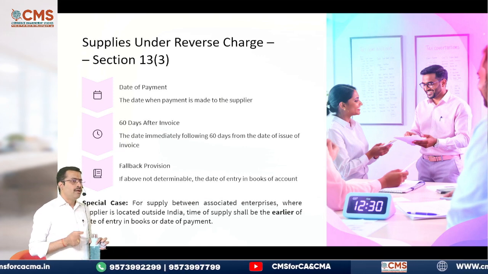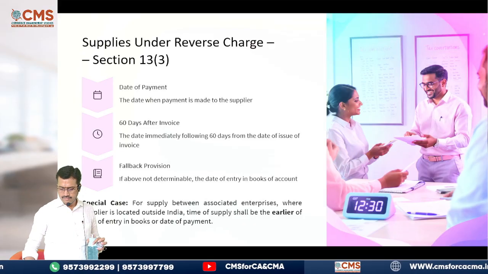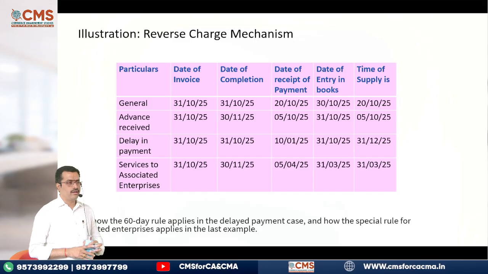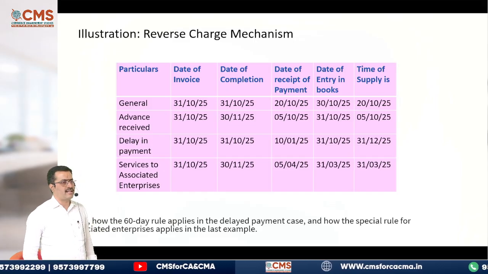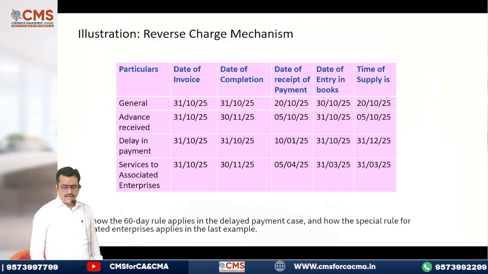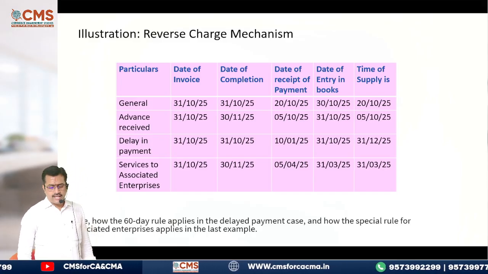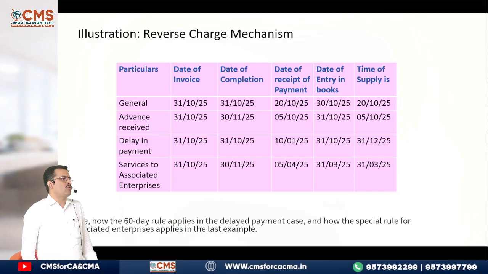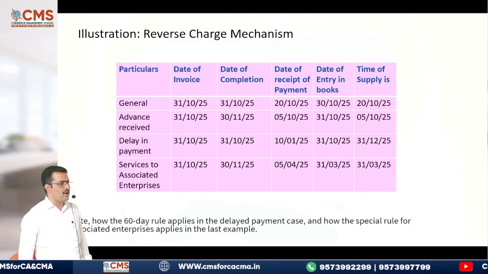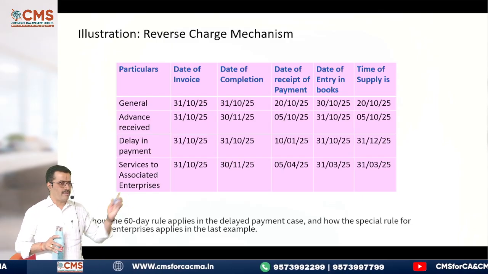Based on this, we will see one example so that it becomes easy. Reverse charge mechanism, general rule. Date of invoice is 31st October. Date of completion is also 31st October. Date of receipt of payment is 20th October. Date of entry in the books is not required now. Now tell me the time of supply. Obviously the payment date is earlier, so 20th October is the time of supply.